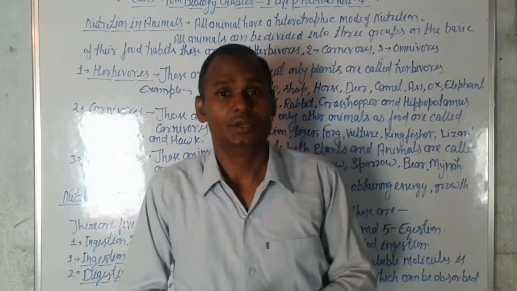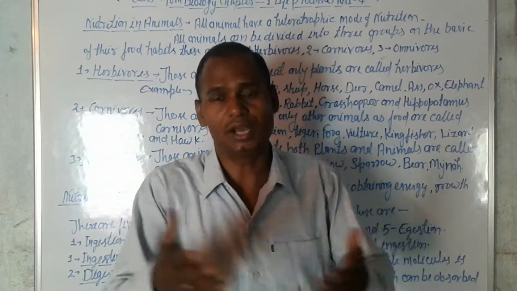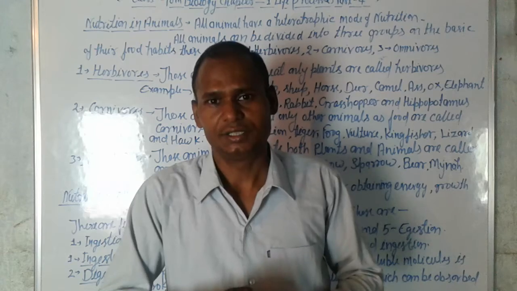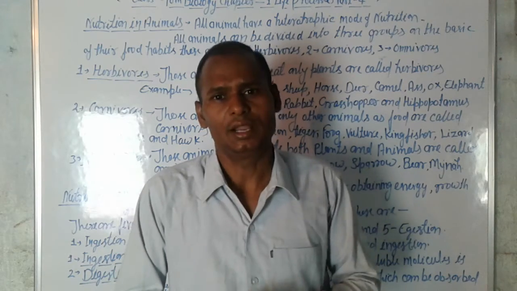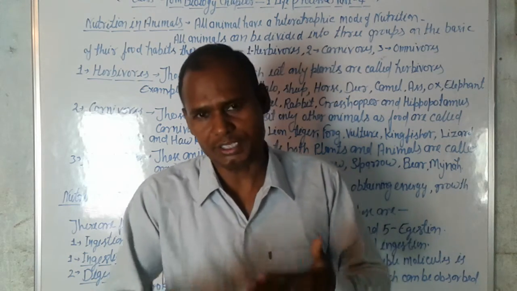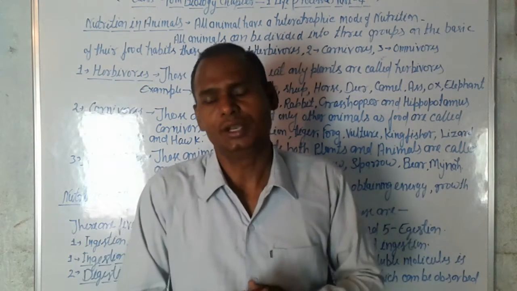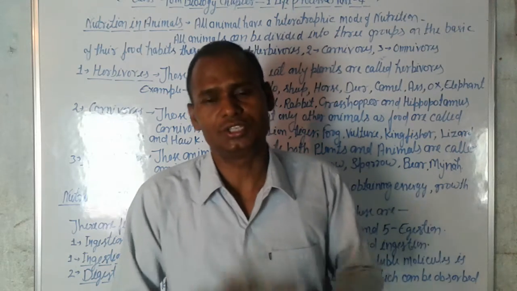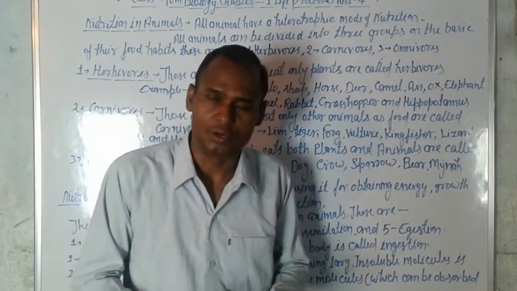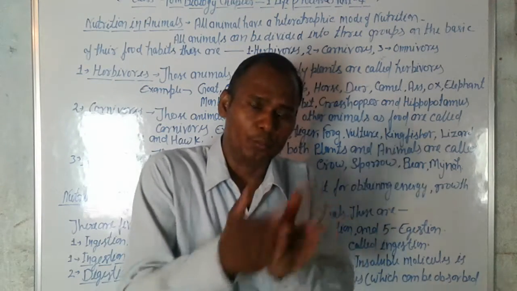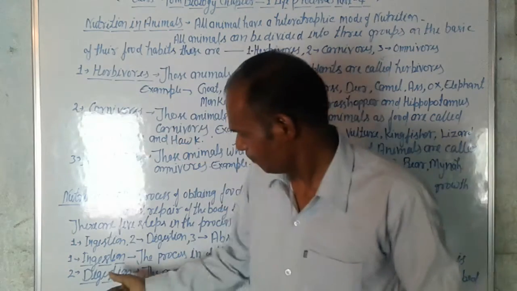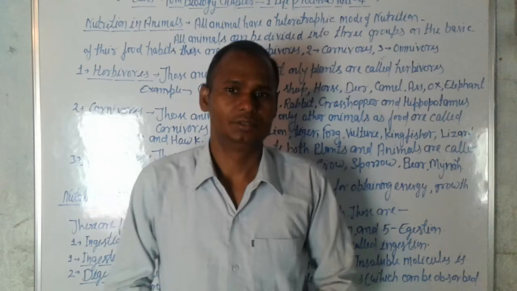We take food with large molecules, it is digested inside the alimentary canal and broken down into small molecules, and the small molecules are absorbed by the body. This process is absorption. Large molecules broken down into soluble small molecules is digestion.